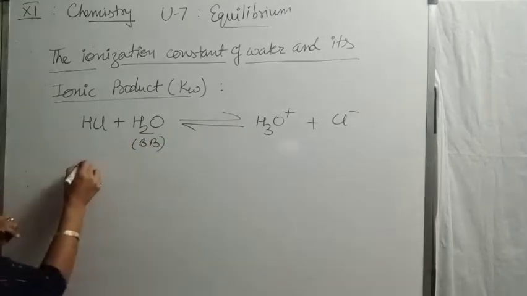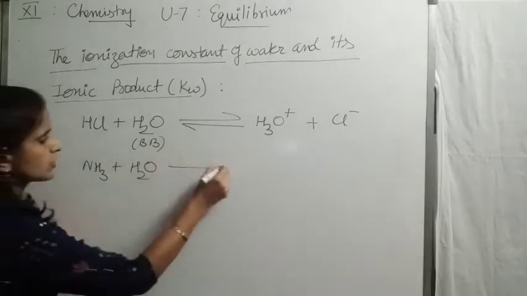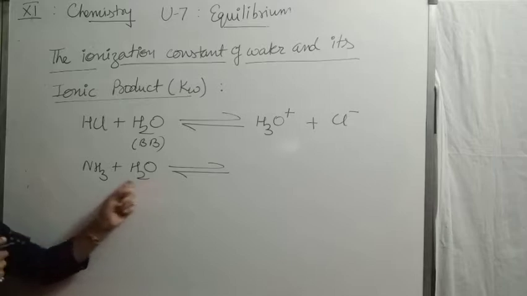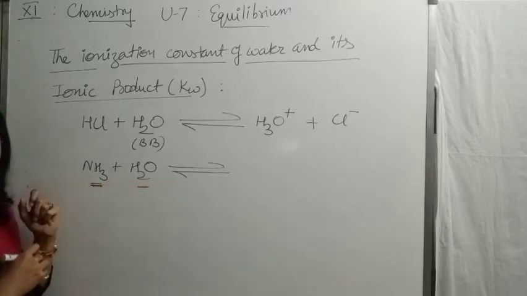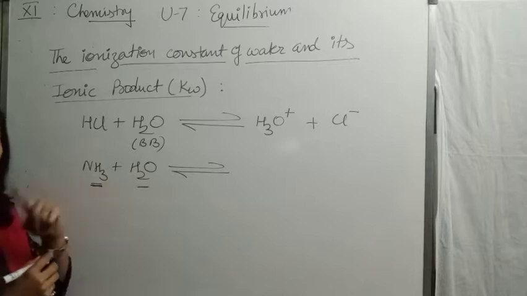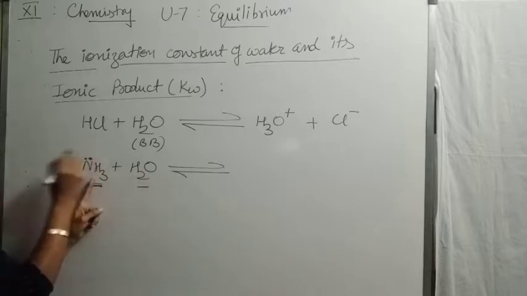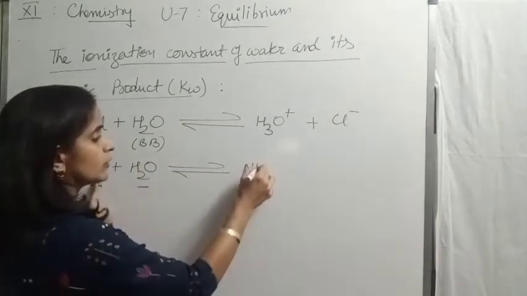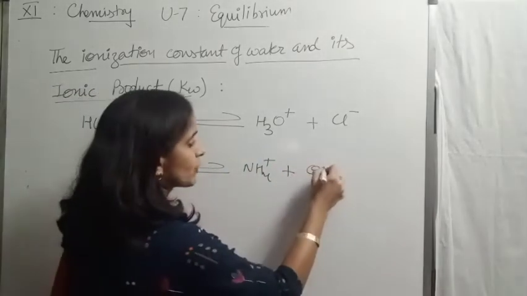But in the presence of a base like ammonia, remember this reaction also? Was the proton released by ammonia or by water here? Yes, of course, you people are correct. It was released by water and received by ammonia. So by receiving this proton, ammonia was converted into ammonium ion and water into hydroxyl ion.